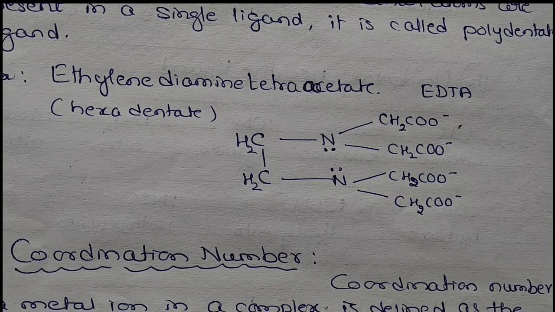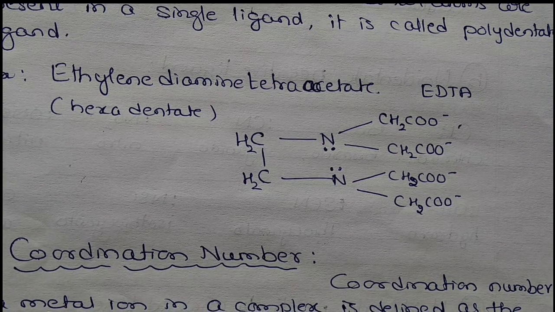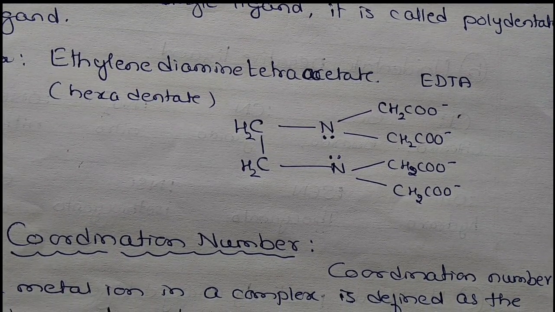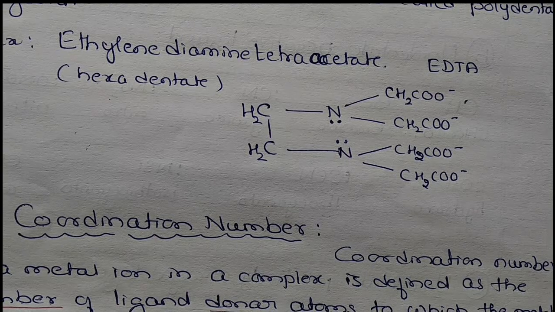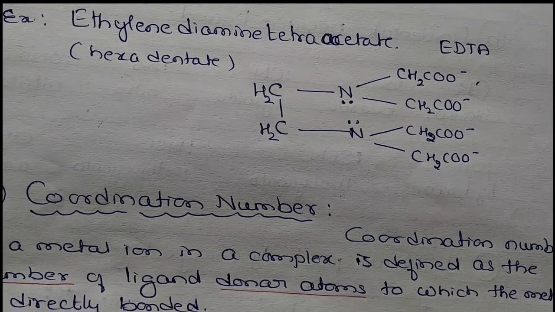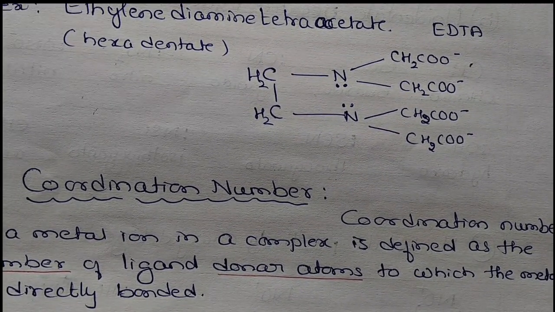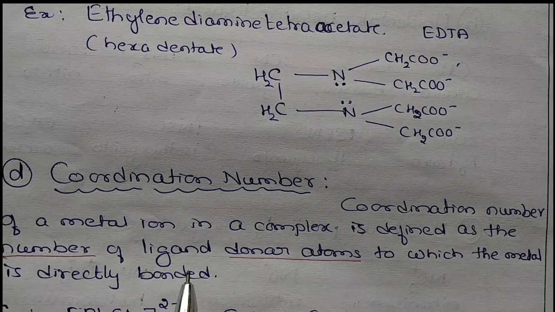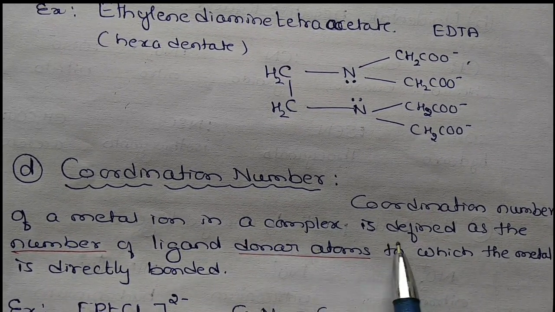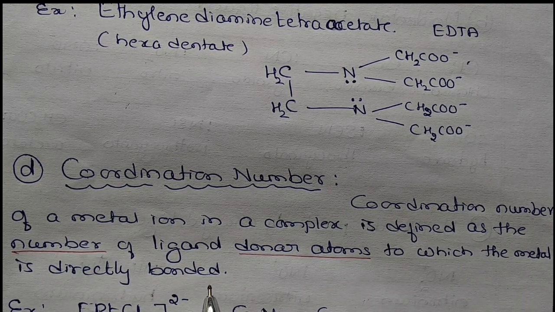Here it is different. The nearest adjacent atoms were called the coordination number there. Here, the coordination number of a metal ion in a complex is defined as the number of ligand donor atoms to which the metal is directly bonded.